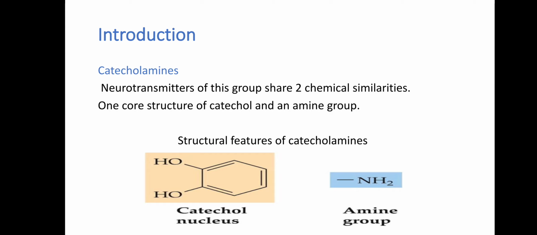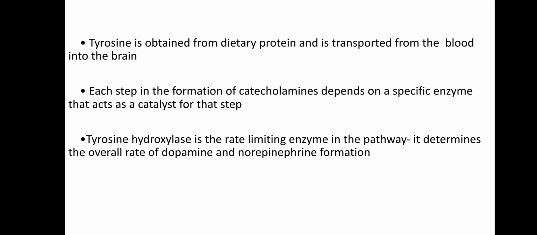Introduction. Catecholamines. Neurotransmitters of this group share two chemical similarities: a core structure of catechol and an amine group. Tyrosine is obtained from dietary protein and is transported from the blood into the brain. Each step in the formation of catecholamines depends on a specific enzyme that acts as a catalyst for that step. Tyrosine hydroxylase is the rate-limiting enzyme in the pathway. It determines the overall rate of dopamine and norepinephrine formation.